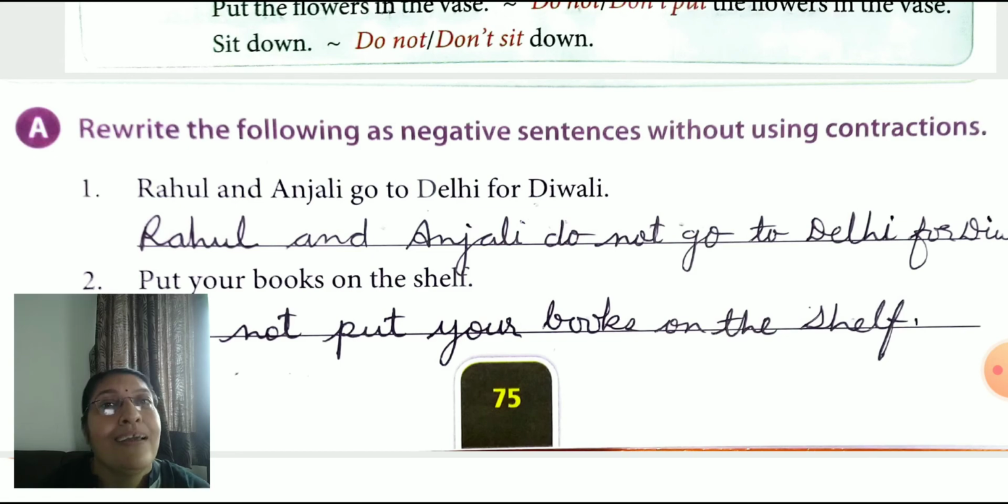Okay, children. I hope you understand. You remember singular, plural. We studied it before these chapters. So here, Rahul and Anjali do not go to Delhi for Diwali. Next, put your books on the shelf. Which sentence is this? Yes, imperative sentence. So what do we use?